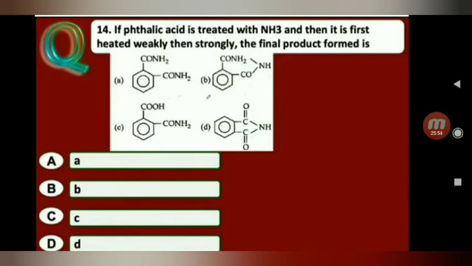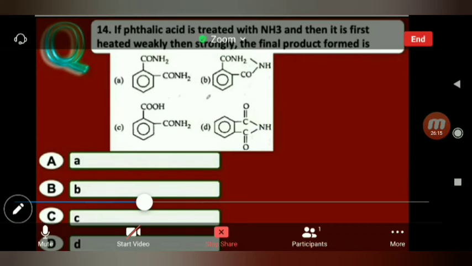Phthalic acid is nothing but an ortho substituted compound. So in the ortho position, two COOH groups are present. That is the phthalic acid treated with ammonia to give amide, that is the phthalimide. Means answer is D.